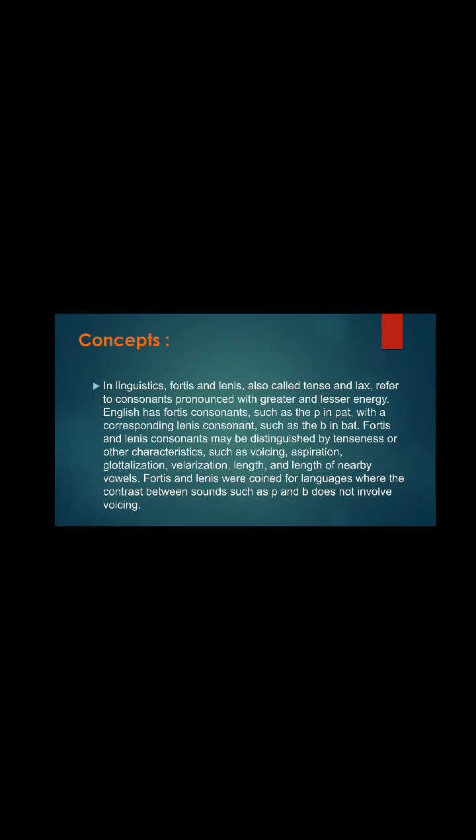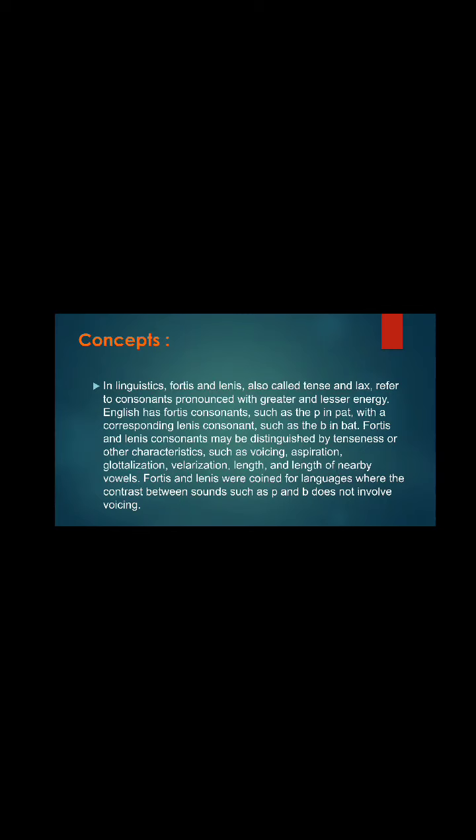Okay, in linguistics, fortis and lenis, also called tense and lax, refer to consonants pronounced with greater and lesser energy. This is the most important phrase that we have to understand: greater and lesser energy. English has fortis consonants such as the P in pat, with a corresponding lenis consonant such as the B in bad.